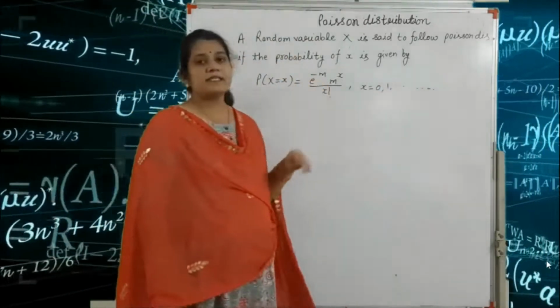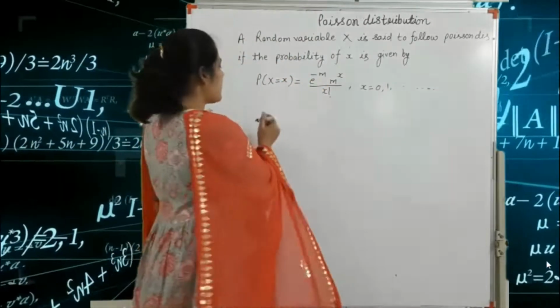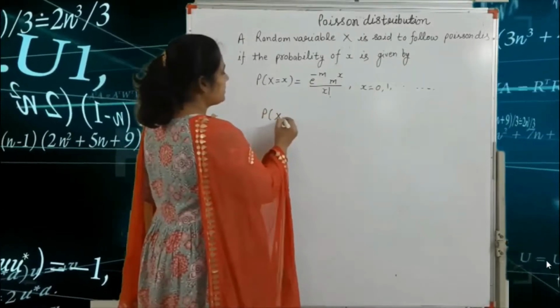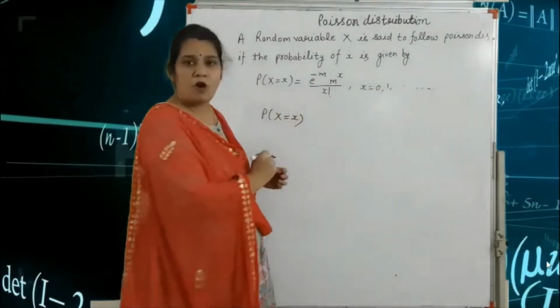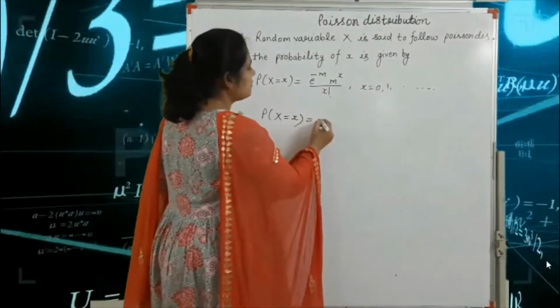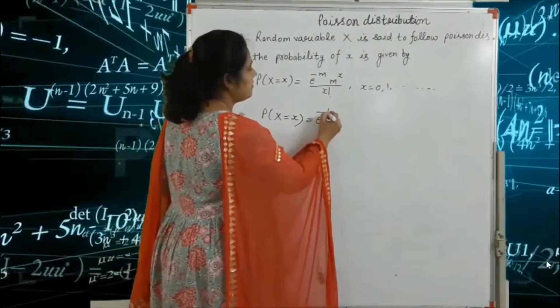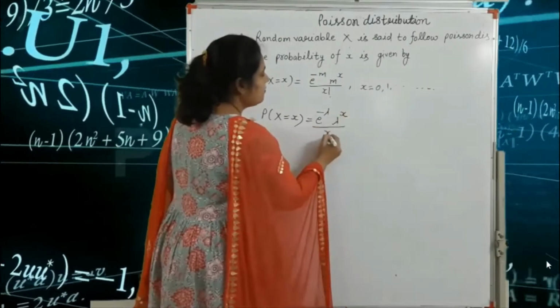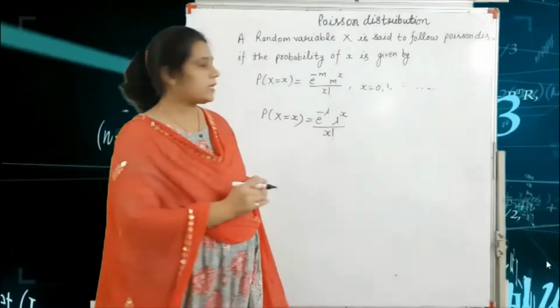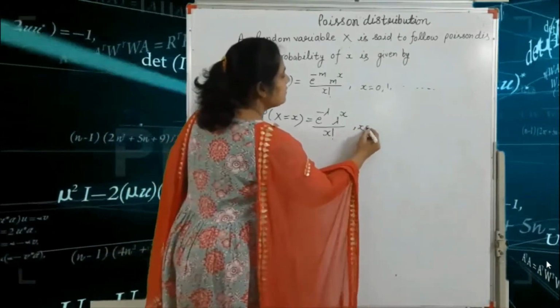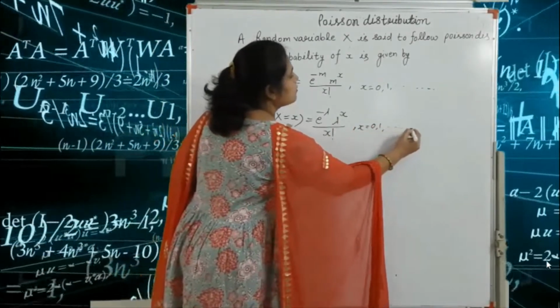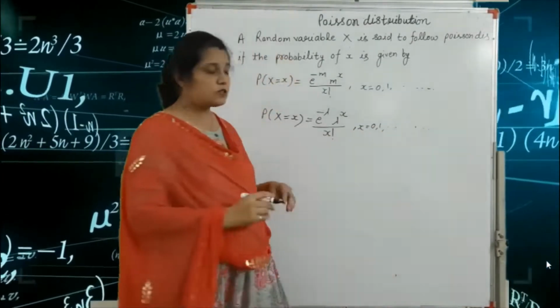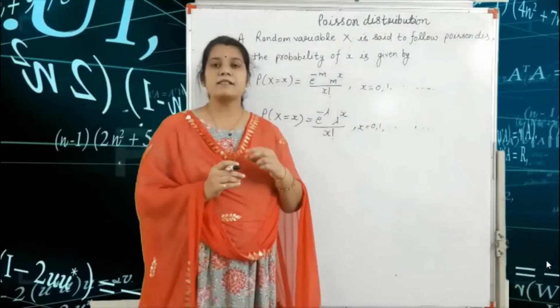Here m is the parameter, so we write this formula as P(X = x) is equal to e raised to the power minus lambda, lambda to the power x, upon factorial x, where x is equal to 0, 1 and so on. Here lambda is equal to the mean.